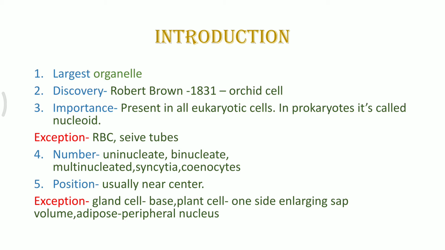So, with the loss of nucleus, because it's a very large organelle and it is not required by the RBC, because once the RBC is mature, it has to die after 120 days. So, the functionality is only for 120 days, and that much energy the RBC has to survive. So, that's why it doesn't need the nucleus anymore, because no repair is going to take place in the RBC if there is any defect in the structure.